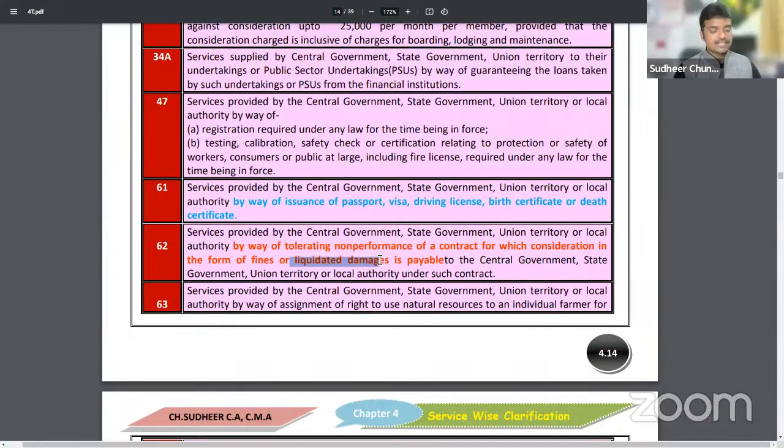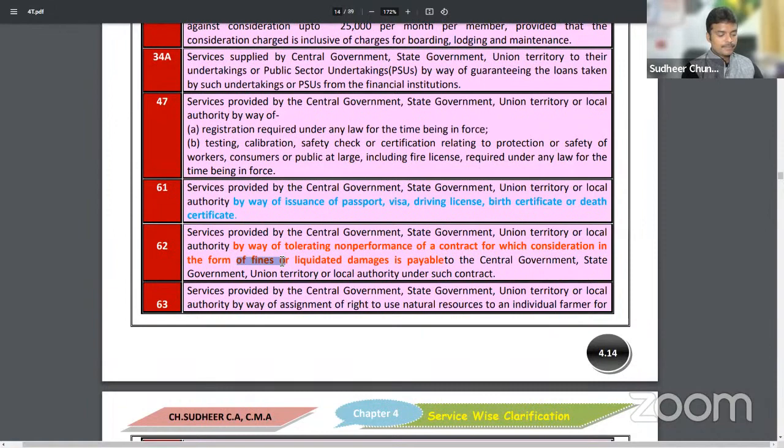So in such cases, what happens? Government will collect damages, and such damages collected for non-performance of contracts will not be liable to GST. Not only this, if I have violated traffic rules, government will collect a fine from me. Will any fines and liquidated damages collected be liable or not? It will not be liable to GST. It is exempted.